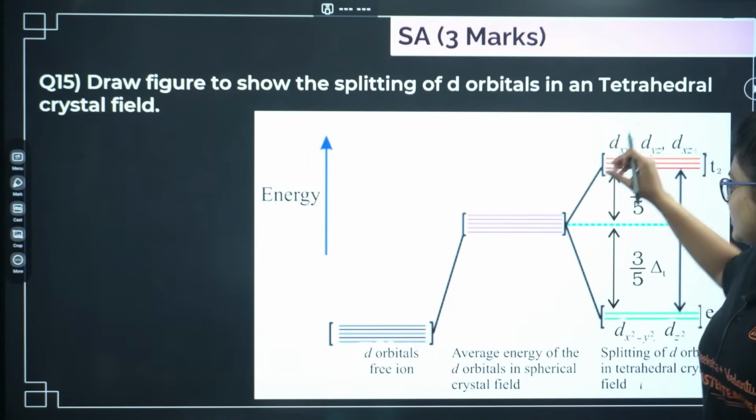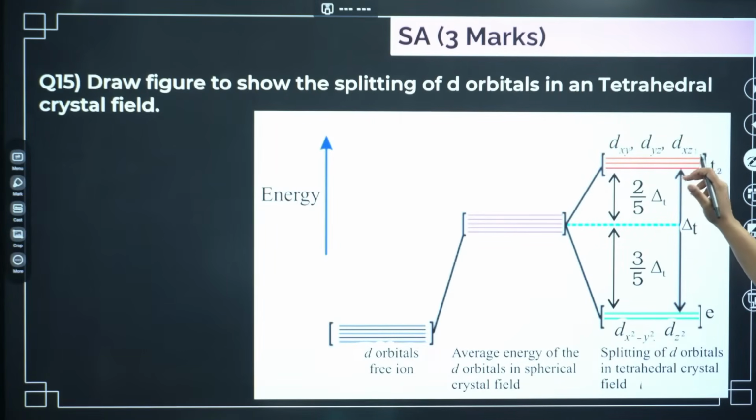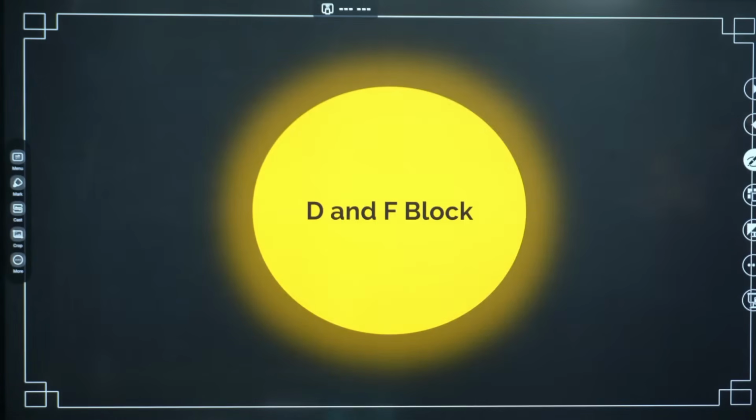So in case they are giving tetrahedral, make sure you are writing only T2 and E. There should not be any G. Okay, let's go ahead. We will discuss the D and F block elements.